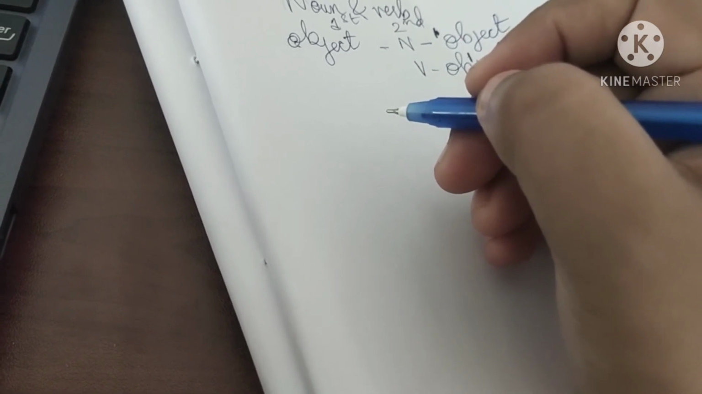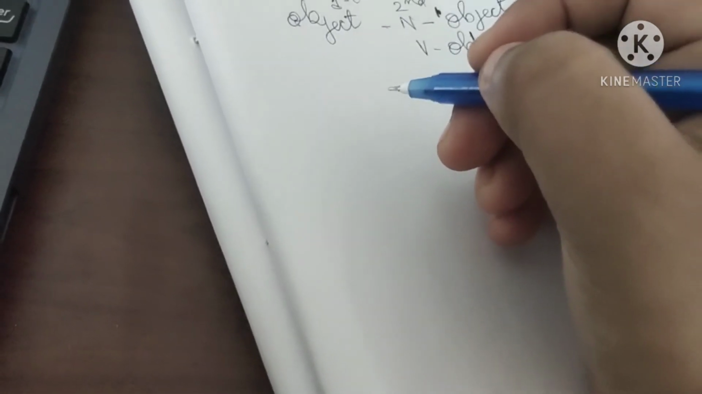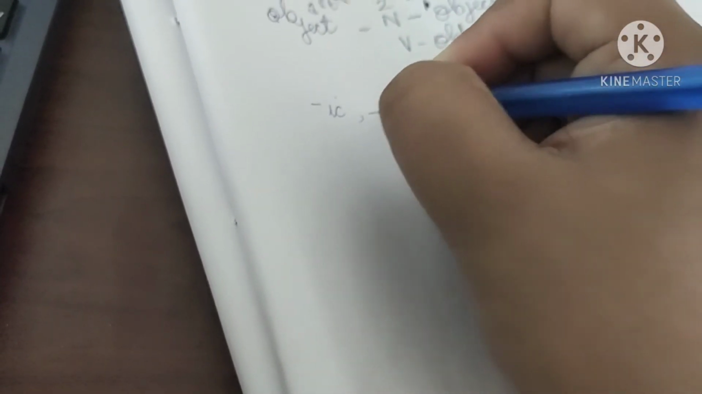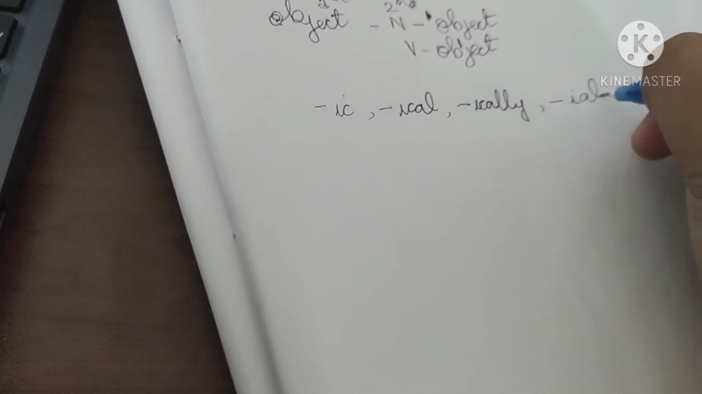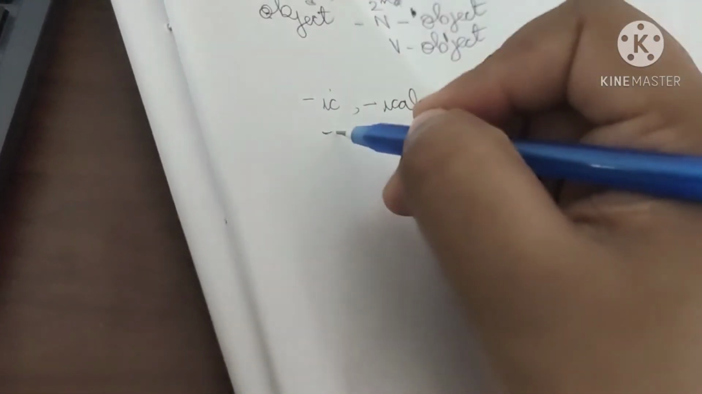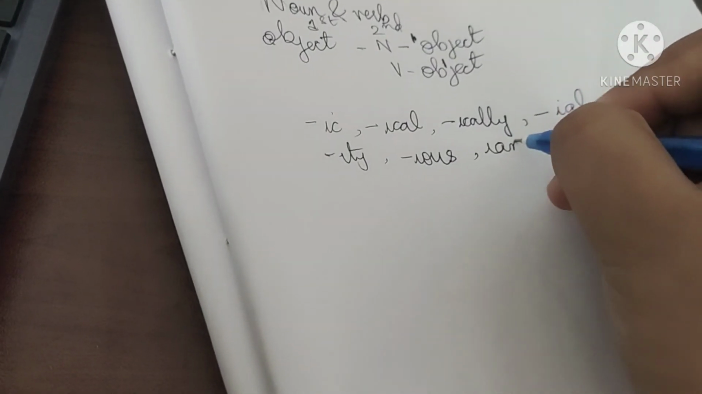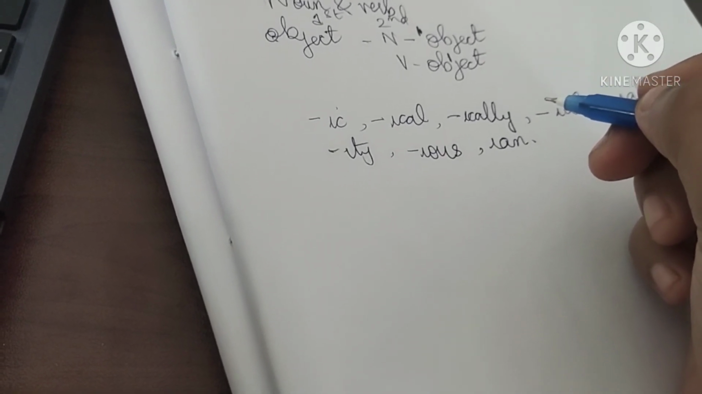Before, we studied many suffixes which do not bring a change to the stress, and now we are going to study some suffixes which will definitely bring a change to the stress, such as ik, ikal, ikali, iyal, iyali, iti, iyas, iyan. All these have primary stress on the syllable that is preceding the suffix.